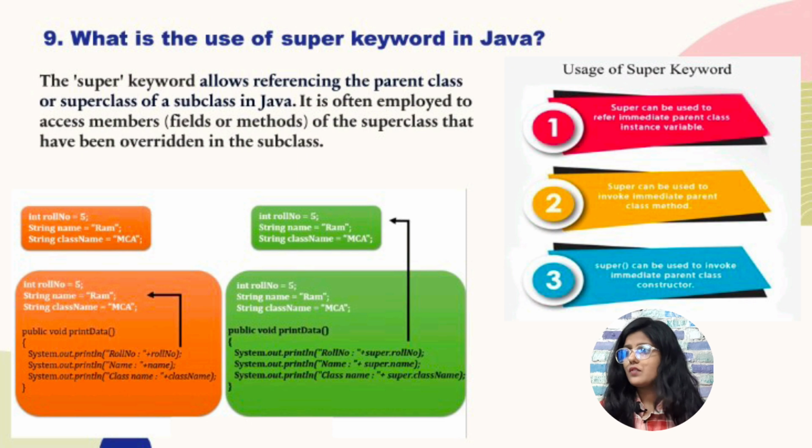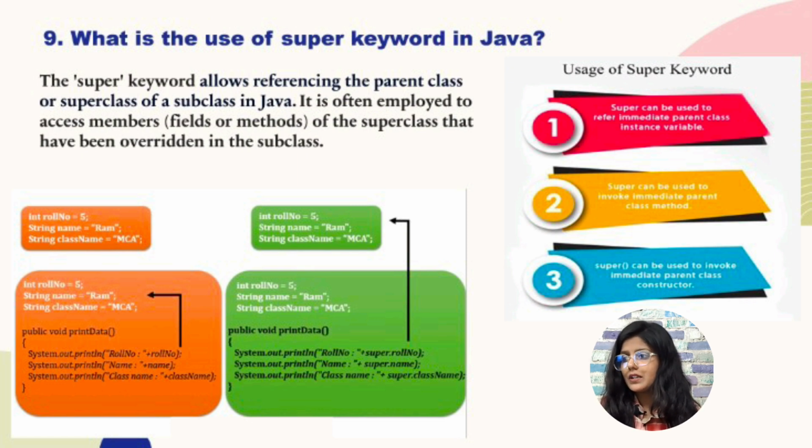Now the next question is, what is the use of the super keyword in Java? In Java, the super keyword is used to refer to the parent class of a subclass. It helps in accessing the parent class method, constructor, and variable when they are overridden or hidden by the subclass. The super keyword is mainly used in three different ways. First, calling the parent class constructor, calling or accessing the parent class method, or accessing the parent class variable. In the example, we have the diagram of accessing the parent class variable.